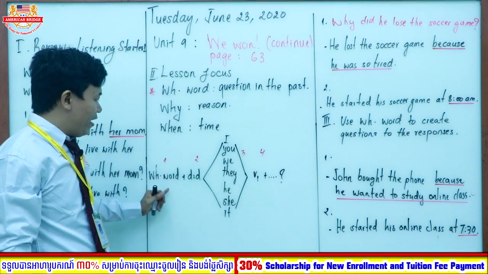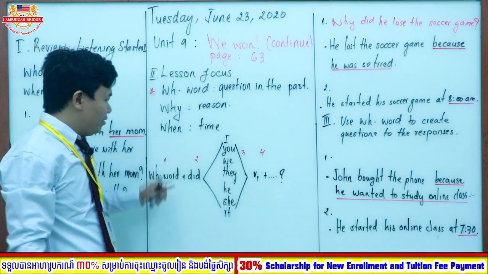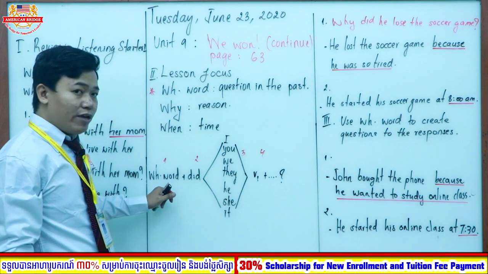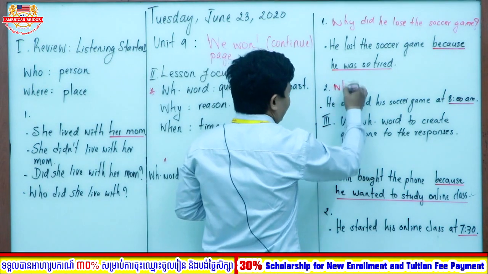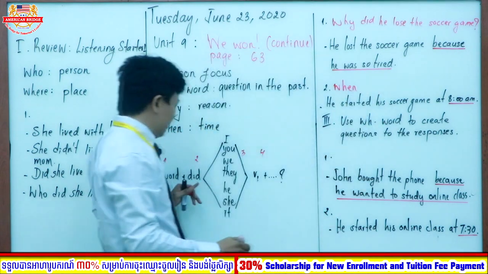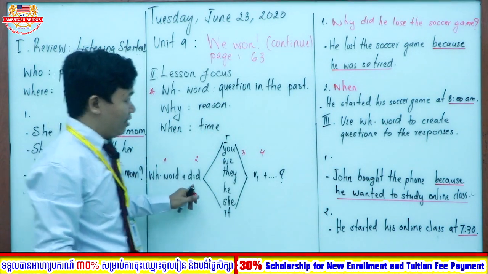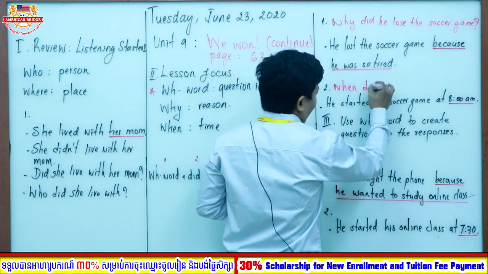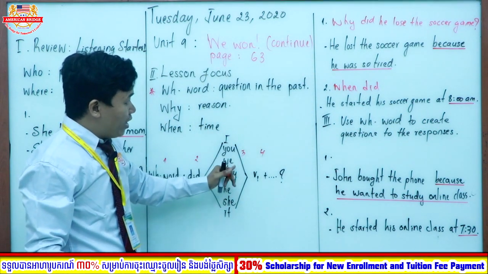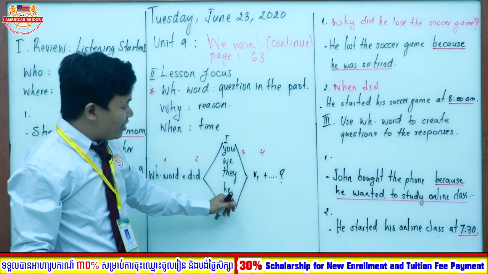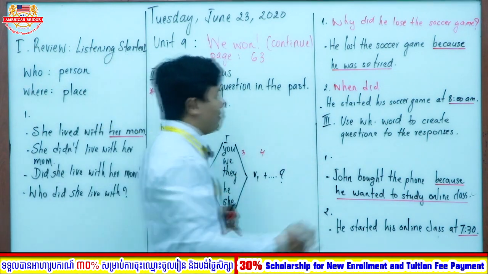So follow the form again. 1, 2, 3, 4. Okay, 1 we put the WH word. The WH word we put is when, right? When. Okay, next number 2 is did. When did. When did, and then subject pronouns I, you, we, they, he. Yes, he. Is it the same? Yes, we put he.